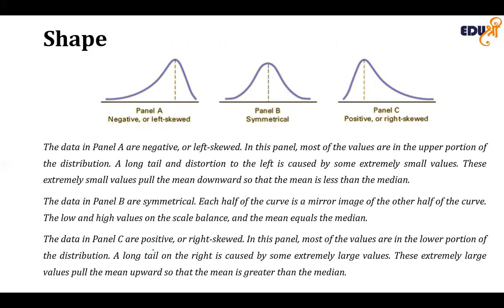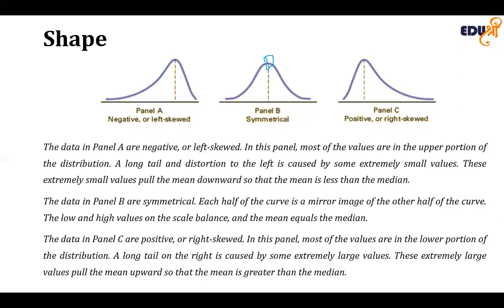Kurtosis affects the peakedness, that is, what we call the peak, of the curve, that is how sharply the curve rises approaching the center of the distribution. Kurtosis compares the shape of the peak to the shape of the peak of the normal distribution, which by definition has a kurtosis of zero.